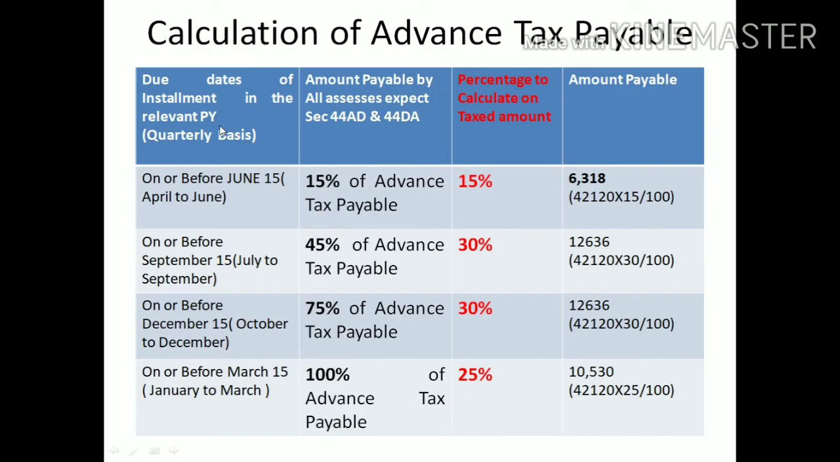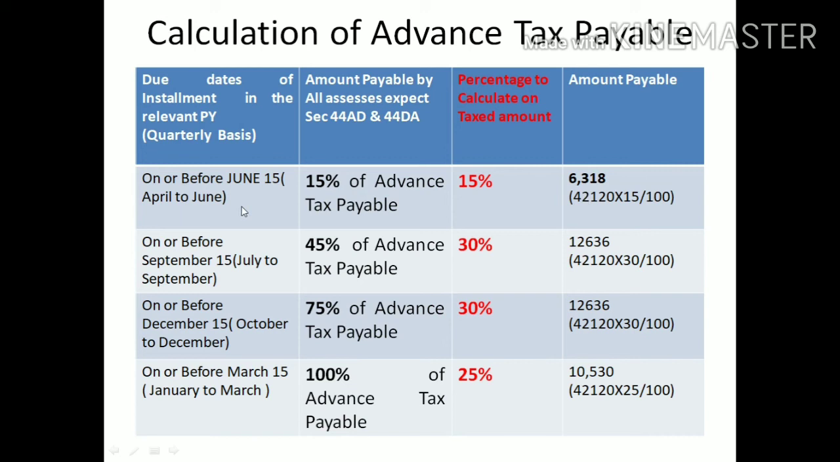See, the installment is based on what? Quarterly basis. The first quarter consists of 3 months, April to June. The due date is on or before June 15. Then how much amount needs to be paid? We should cover 15%. For that, we should calculate 15% on the taxed amount: 42,120. 15% will get 6,318. This is the first quarter amount.